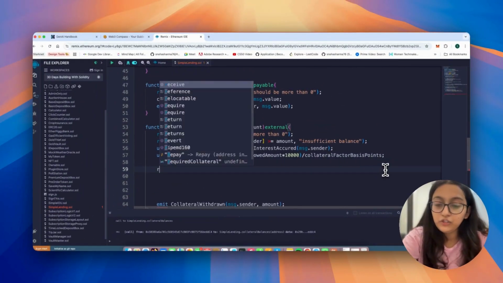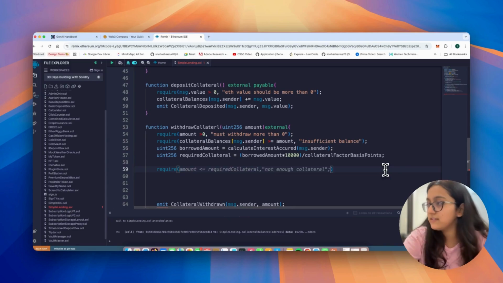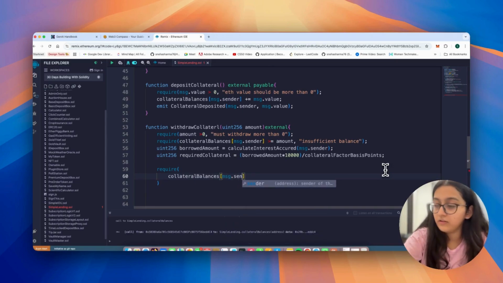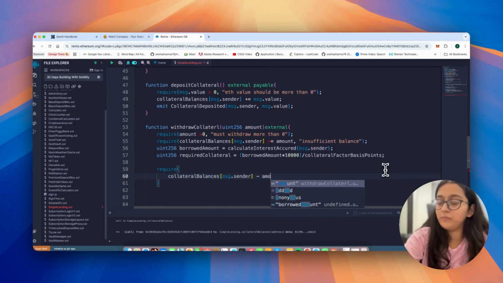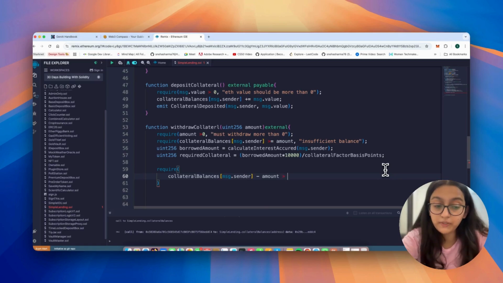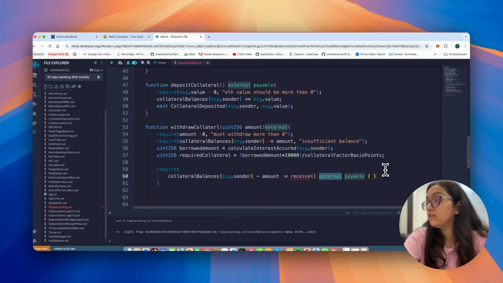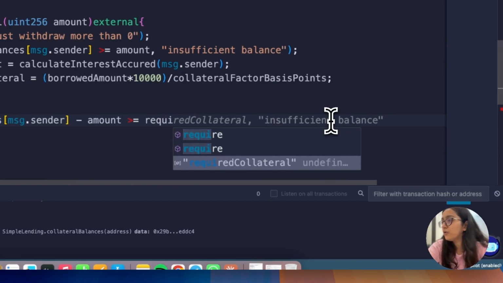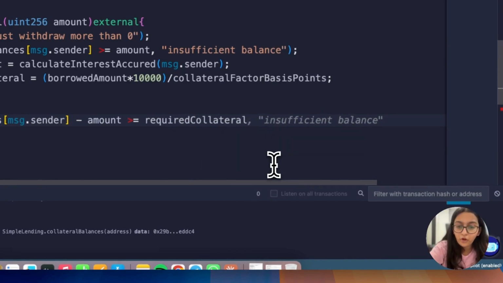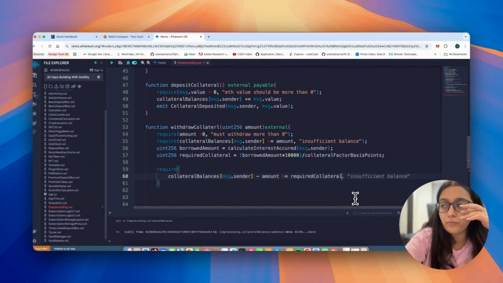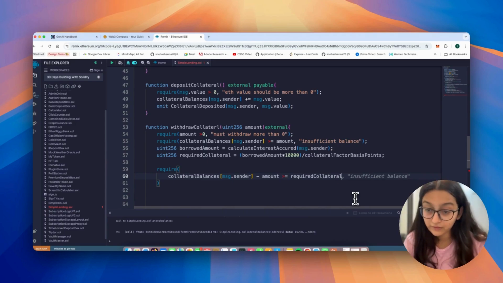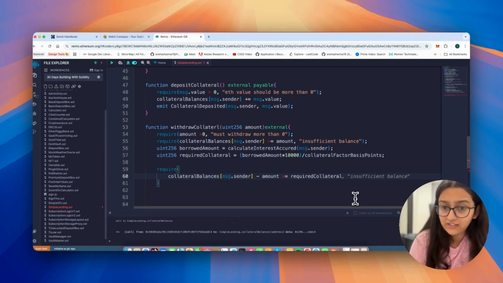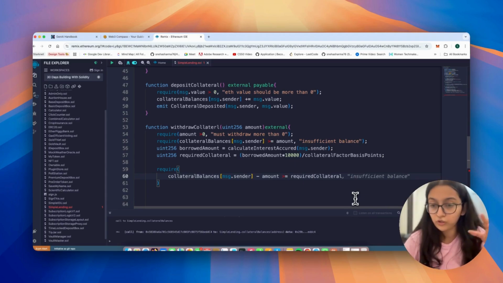Now you will put a require condition which says collateral balances of the message.sender minus the amount should be greater than or equal to required collateral. Because come on, if you withdraw more, and whatever balance you have minus what you want to withdraw becomes less than the required collateral, then it would break the collateral ratio to the loan that you have borrowed, right?